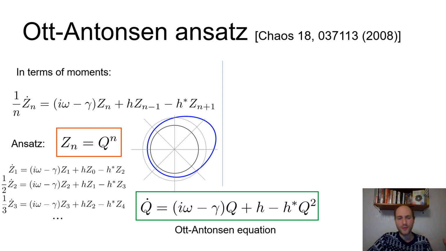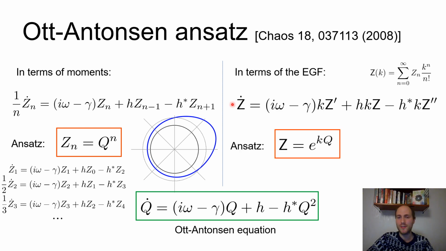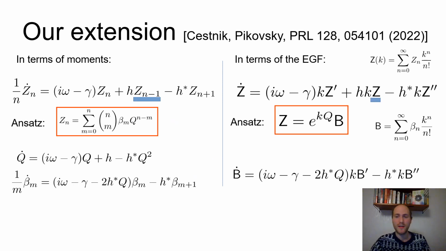Just a view of how this looks in terms of generating functions. If we consider the exponential generating function of the moments, then the ansatz just means that this function has an exponential form. All right, we already made an extension to this in our previous work that was published in PRL this year.